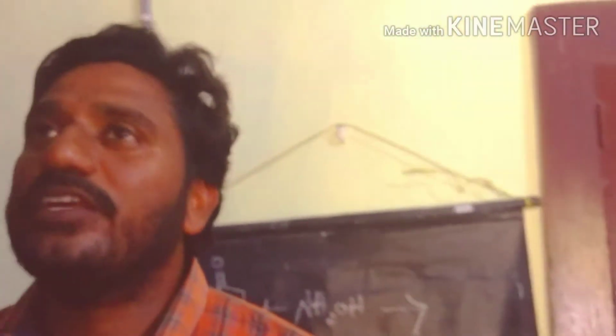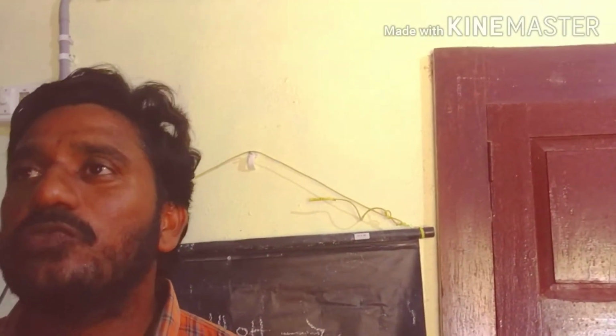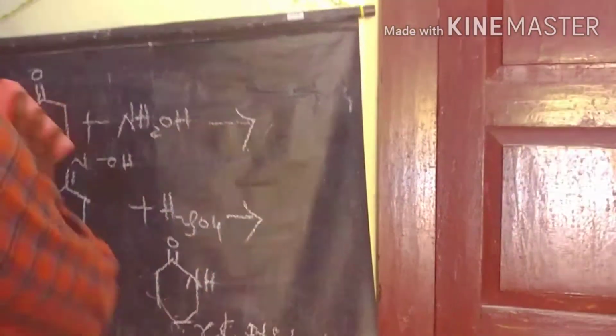Then we discussed the reduction reactions of carbonyl compounds. What are the reduction reactions of carbonyl compounds? Generally there are two major reactions in carbonyl reduction. The first one is the Clemmensen reduction, and the second one is the Wolff-Kishner reduction. First we discuss the Clemmensen reduction.